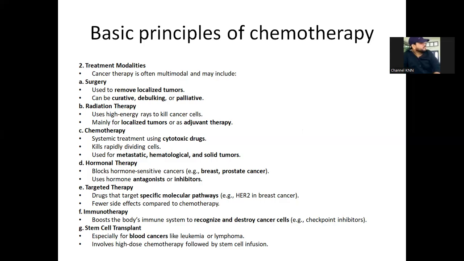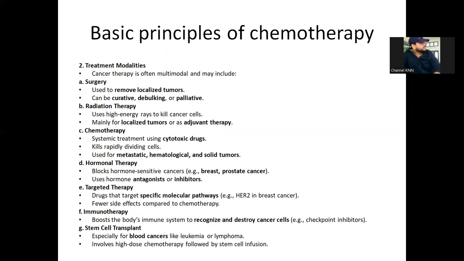Next one is targeted therapy. Targeted therapy mainly targets specific molecular pathways, for example, HER2 in breast cancer. It targets HER2 in breast cancer so that the cancer can be removed. Next one is immunotherapy. Immunotherapy, in the name itself, immuno means it boosts the body's immune system for recognizing, fighting, and destroying the cancer cells.